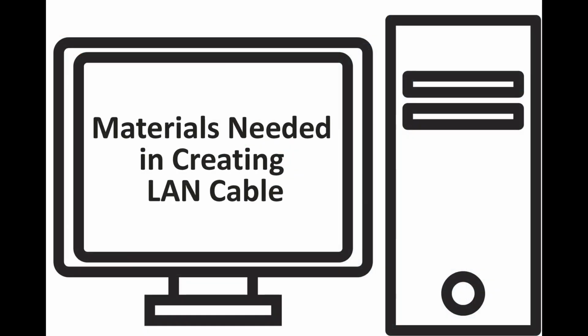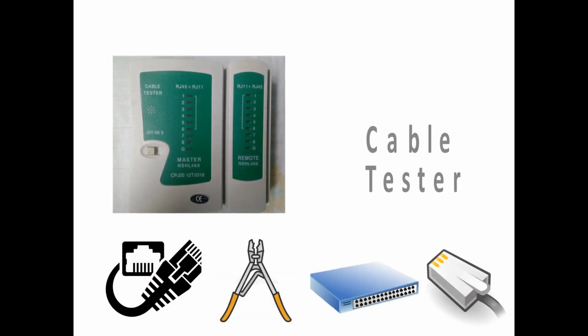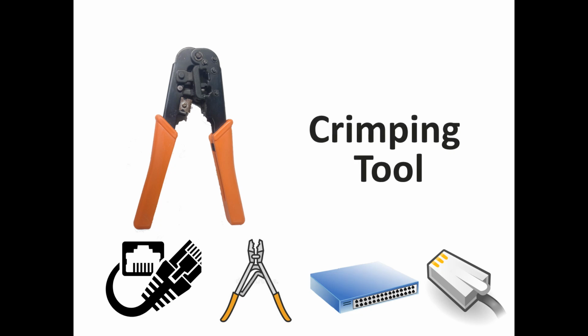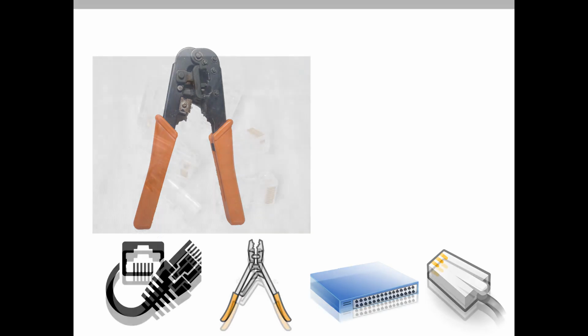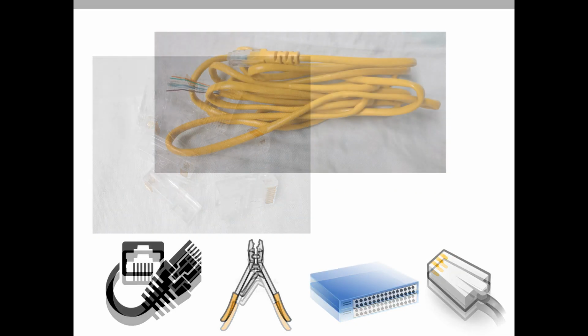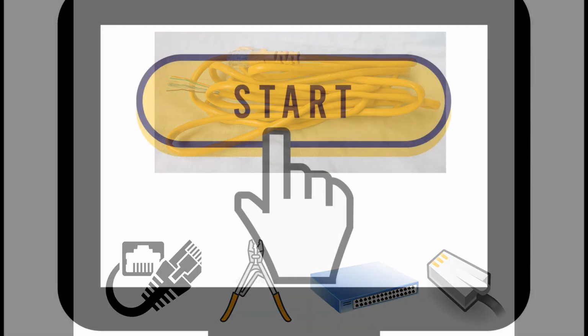In creating a network cable, we need the following materials. Cable tester, it is used to test if the cable is properly done and can connect to the network. Crimping tool, it is used to conjoin the UTP cable to the RJ45 connector to hold each other. RJ45 connector, an 8-pin connector used for terminating Cat5 or Cat6 twisted pair. UTP cable, the most commonly used type of cable in local area connection.